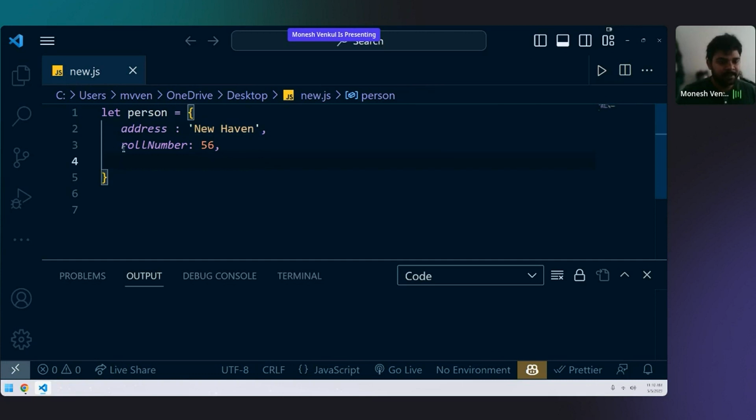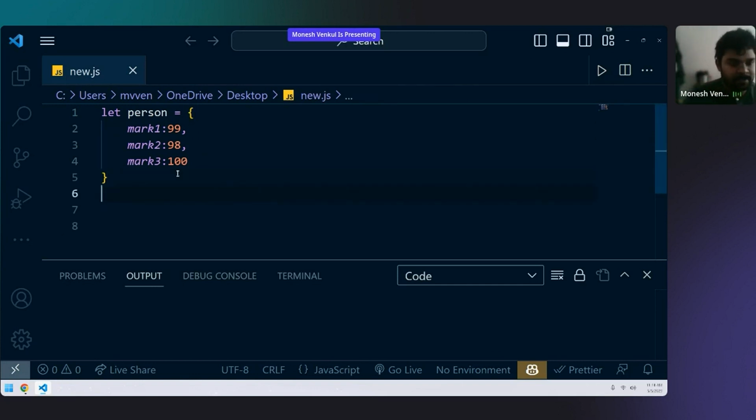So here in this particular object, address and roll numbers are keys, New Haven and 56 are values. Did you all understand what an object is? Because I'll be moving forward. If someone has not understood, I'll repeat it again. You all got it, right? That's good. Now to the next topic, how to access them.